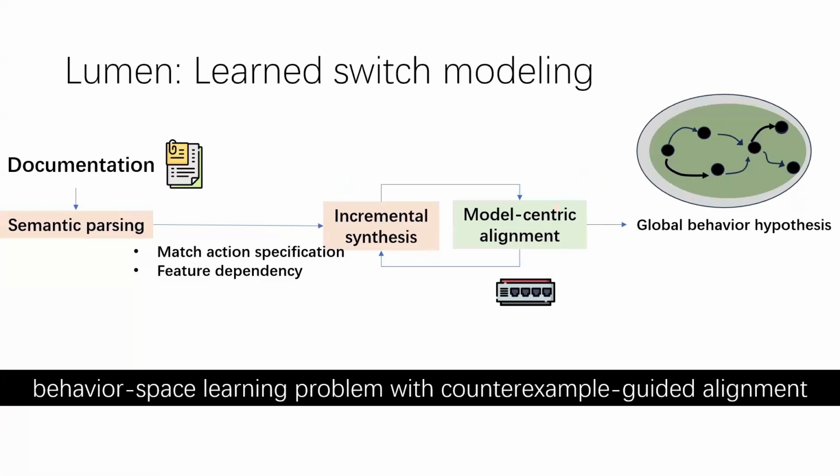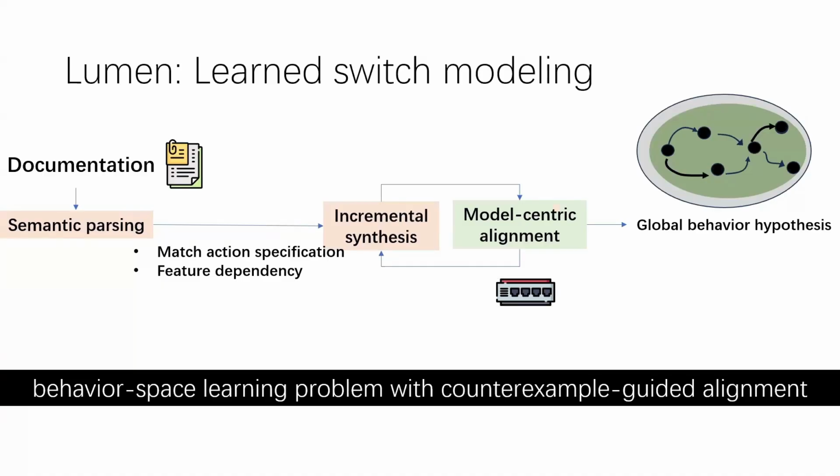This slide summarizes the Lumen workflow. We begin with vendor documentation and the controller API. Semantic parsing converts them into a preliminary scaffold that includes candidate features and their dependencies. Lumen then grows an executable model, one observed slice at a time. After adding a slice, it generates tests for newly reachable behavior and runs the same cases on the switch. Any disagreement is returned as a counterexample, and the slice is revised before synthesis continues. This loop avoids synthesizing the entire switch in one step.